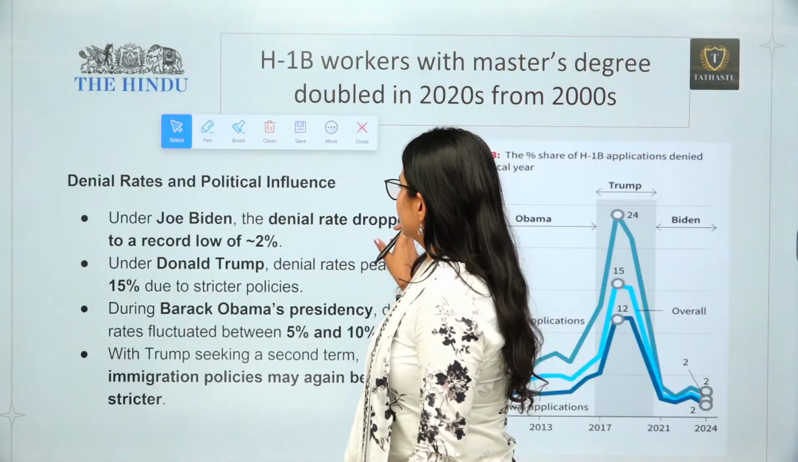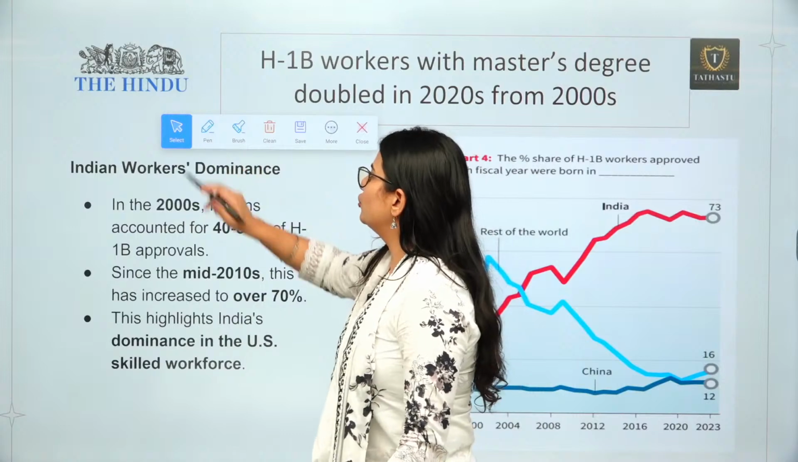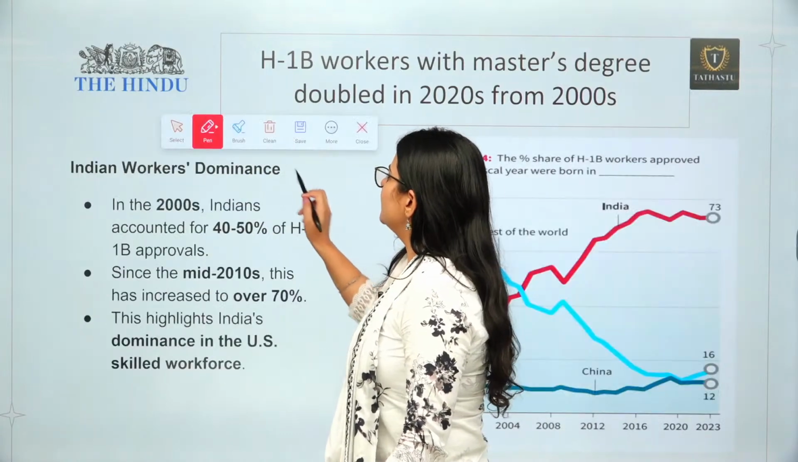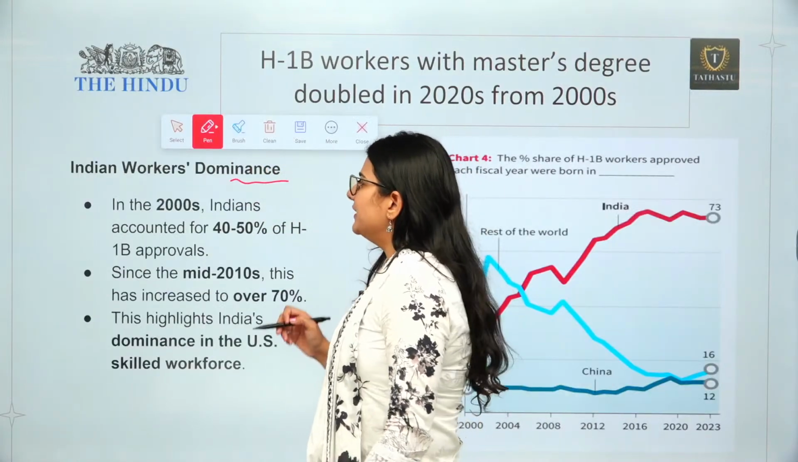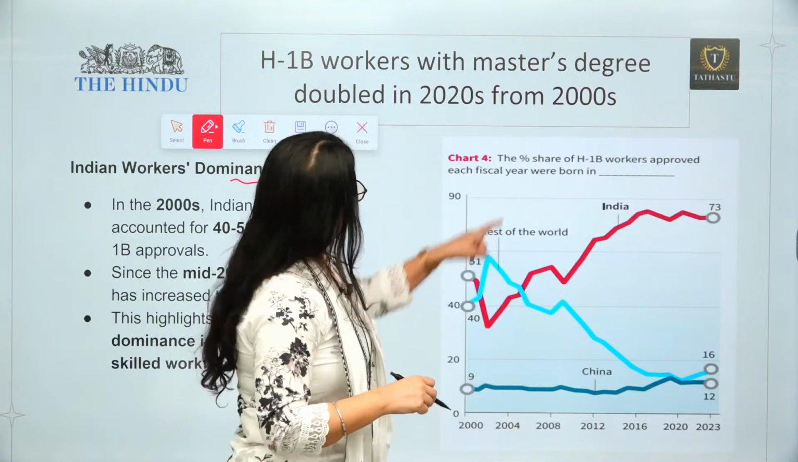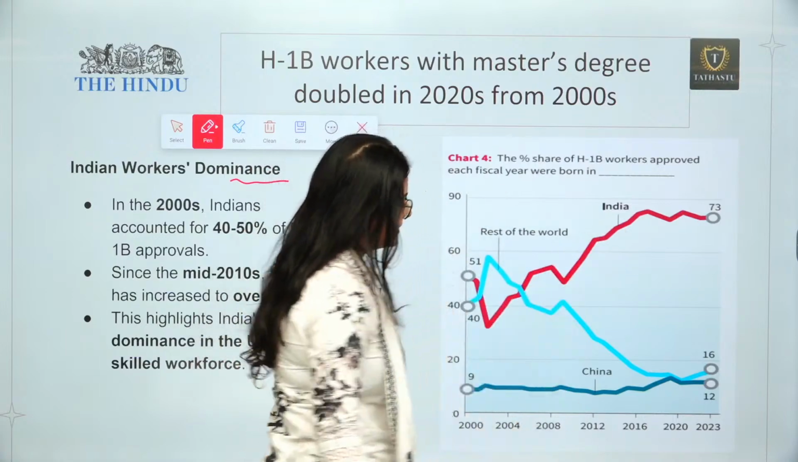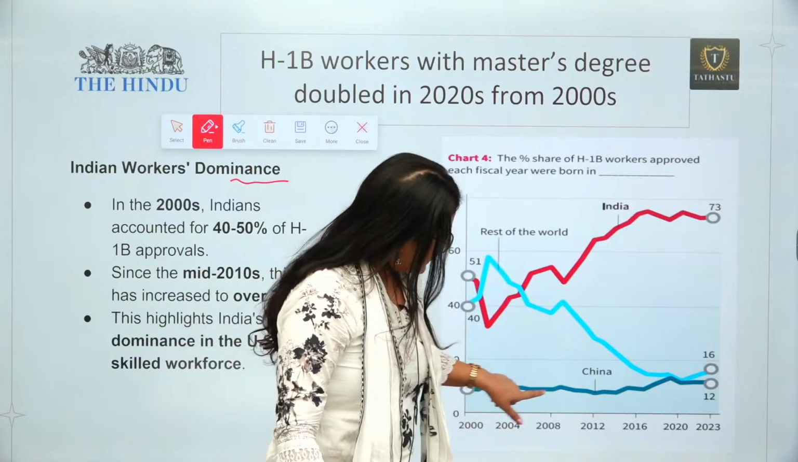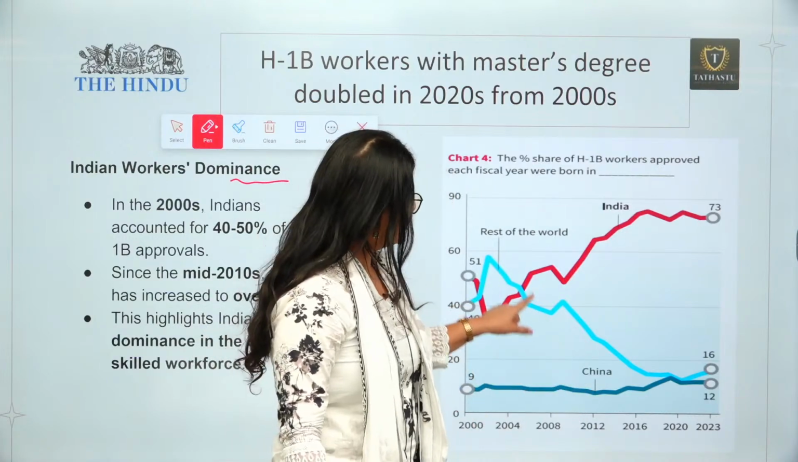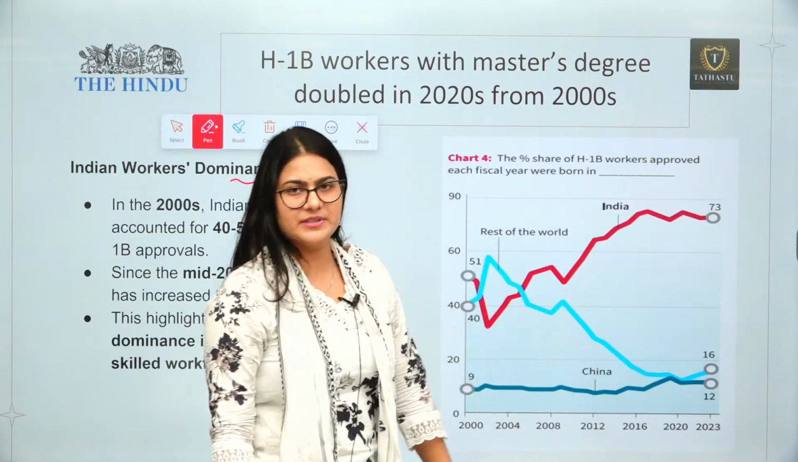The next observation is related to the dominance of Indian workers. This is something that is good. You can look at this graph: the red line represents Indians, the green line represents China, and the blue line represents the rest of the world.